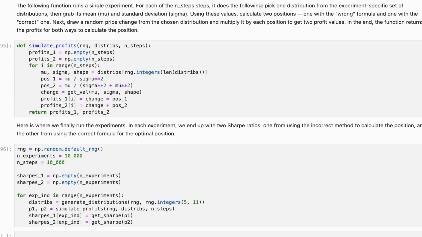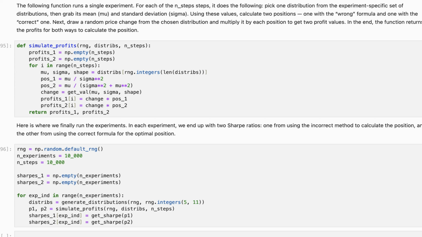The first position is calculated as mu divided by sigma squared, the formula suggested by the LLMs. The second position is calculated using our formula, mu divided by sigma squared plus mu squared. Then we sample a random price change from the selected step-specific distribution and multiply this price change by the two different positions to get the two different returns or profits. This concludes the first step.